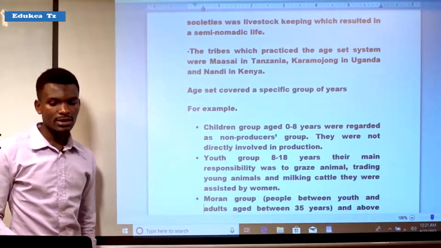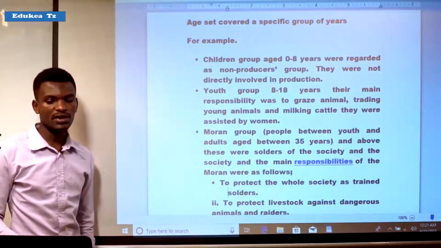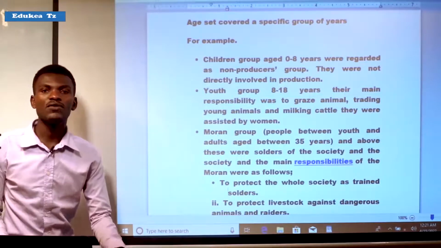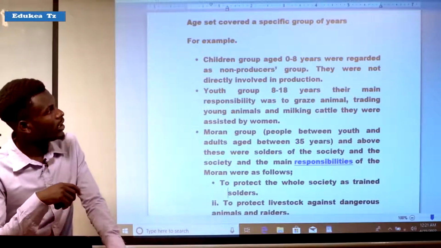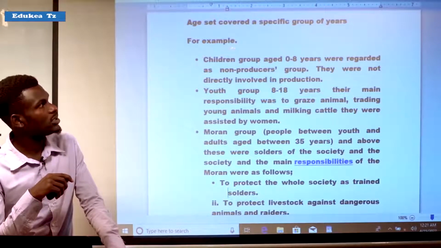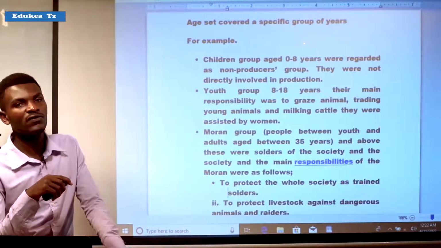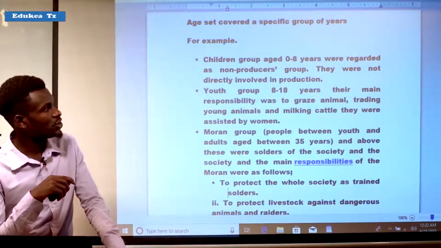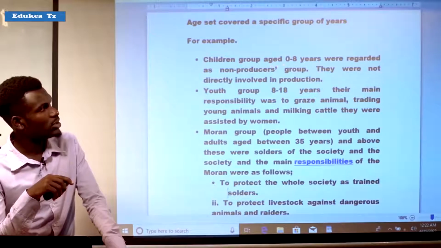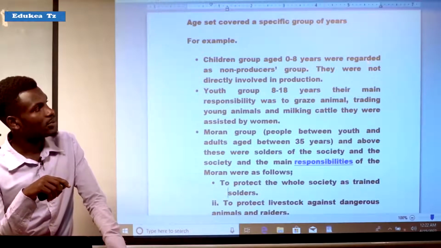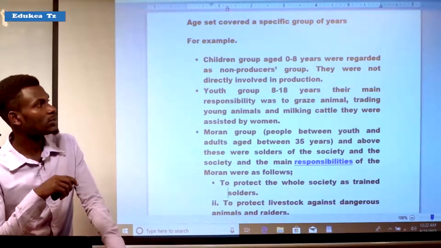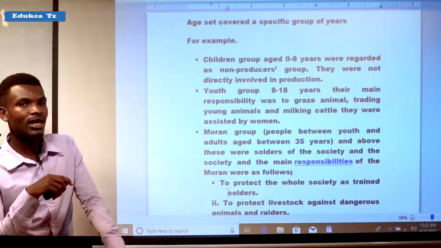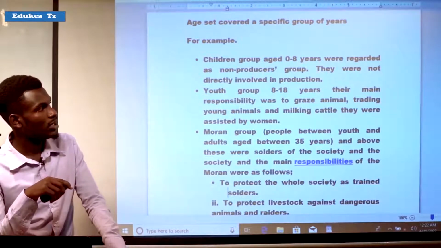Let us see, the age-set covered a specific group of years. It means that the distribution of responsibilities and duties based on age and sex were distributed according to the specific group of years. For example, children aged from 0 to 8 years were regarded as non-producer group, and they were not directly involved in production.